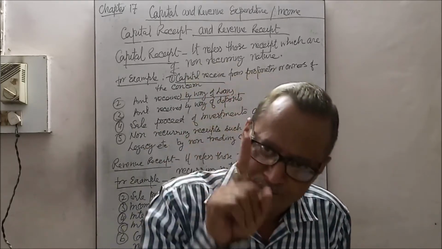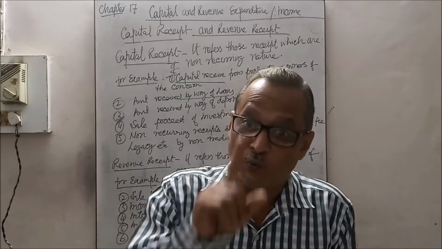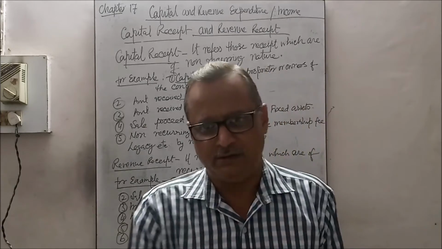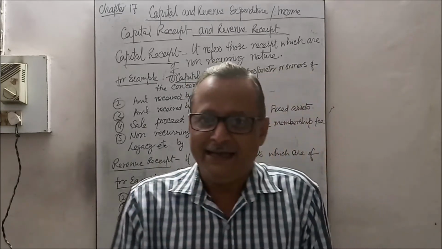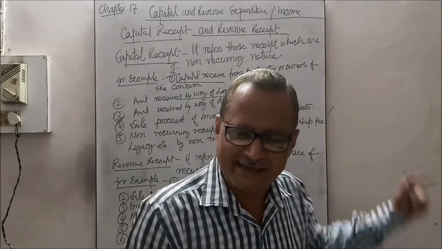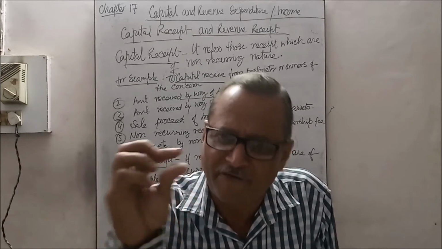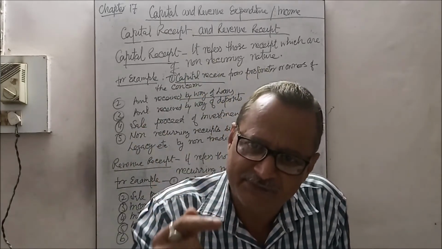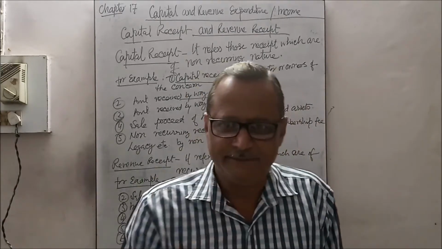Keep in your memory that only the book value of such assets sold will be reduced. If the sale amount is more than the book value of the asset, the excess money is treated as capital profit. But the book value should be reduced from the balance sheet in the relevant asset.